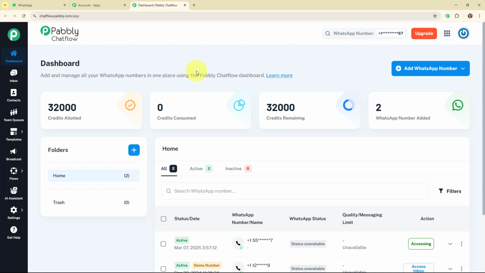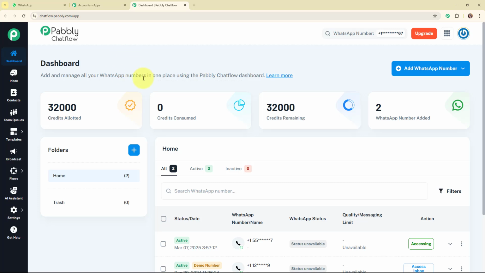Alright, so this was all about Pabbly Chat Flow. If you wish to learn how you can connect your Pabbly Chat Flow account, you can check out the video available on our YouTube channel and on our landing page as well. And firstly, in this video I'm going to give a brief on how you can connect your WhatsApp number in your Pabbly Chat Flow account.